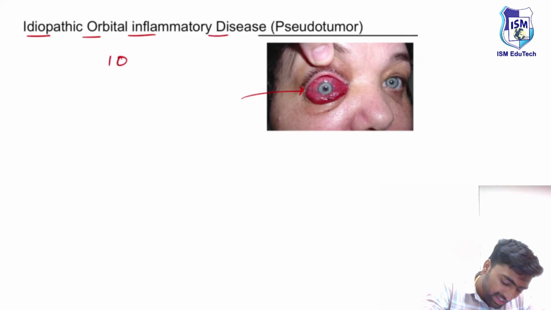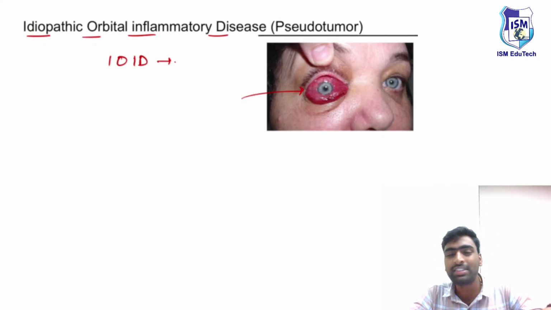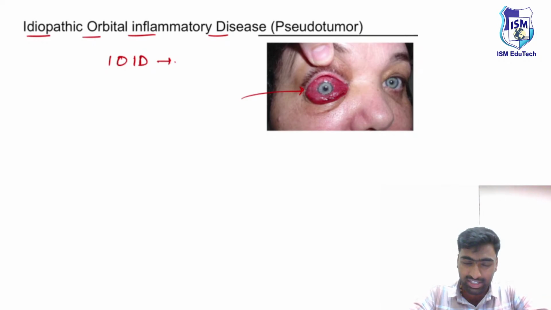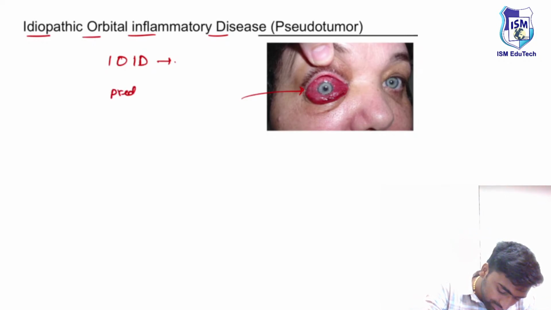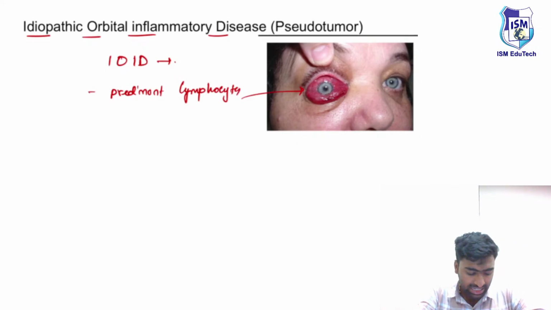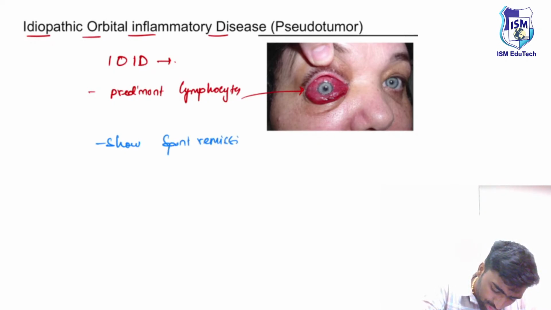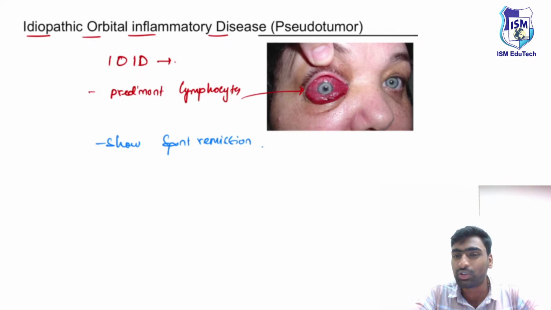It's idiopathic orbital inflammatory disease, a localized, chronic inflammation, due to the predominant presence of lymphocytes. Just one thing you need to know about this image: this may look harsh to you, but it will show spontaneous remission. In a few cases, it may not have remission.